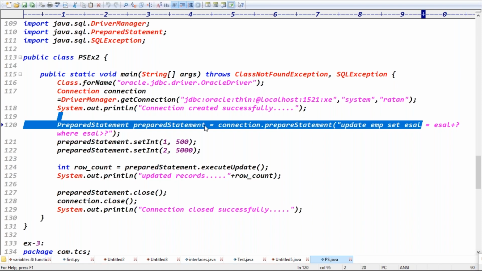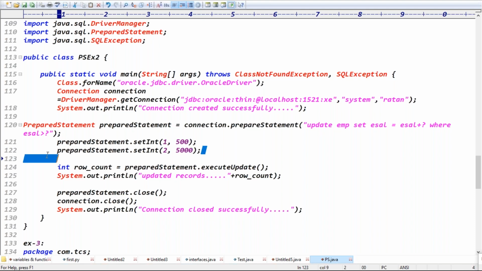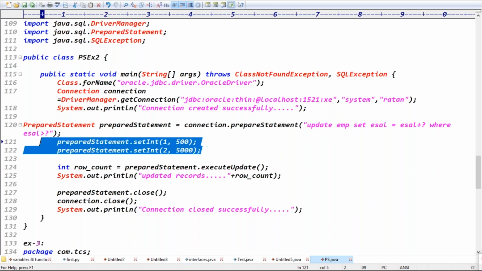When we declare the query using the PreparedStatement update, what is the advantage here? The query compilation is done only once, right? Exactly. Query compilation done only once means tokenization and parsing are done only once. Later it is setting the data and what? Executing the query, right? Exactly, guys.